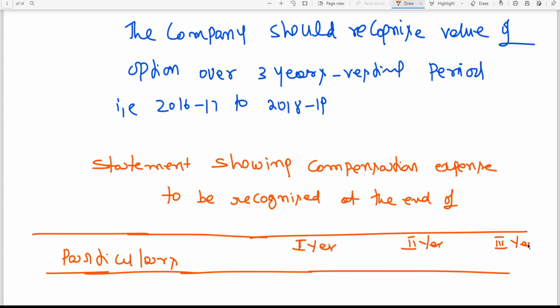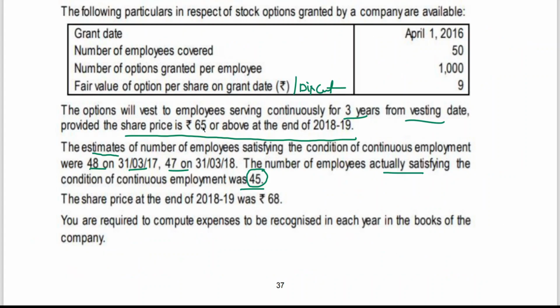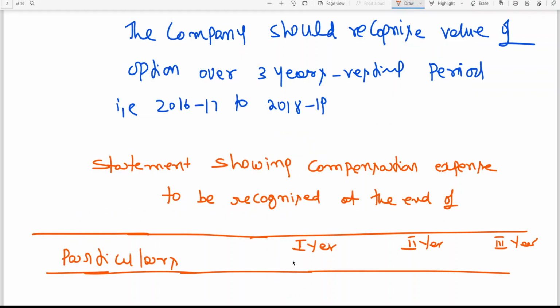The first year, you can see, is 16-17, I'm writing 31st March 17. Second year 31st March 18. Third year 31st March 19.